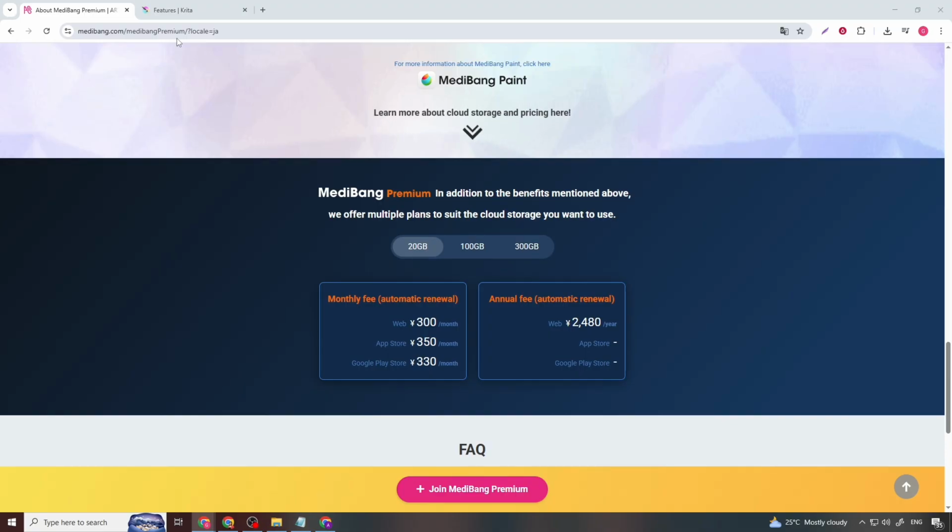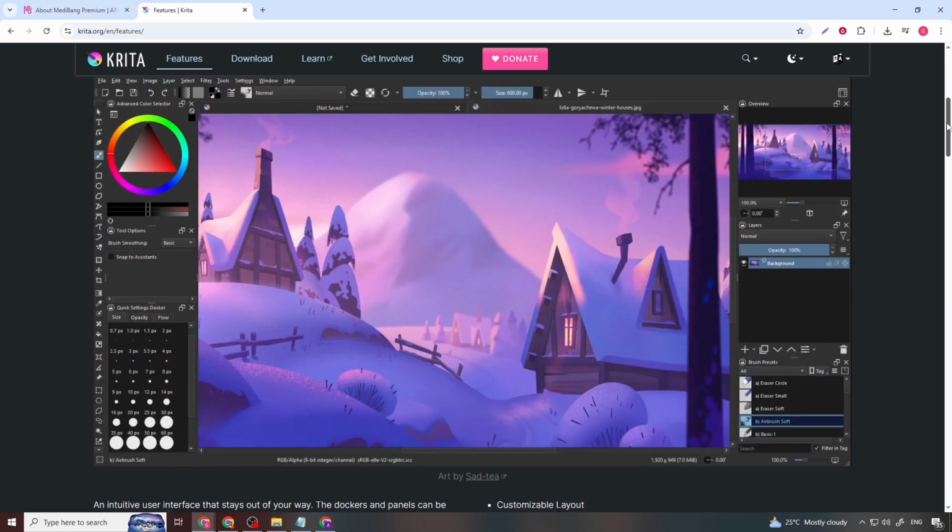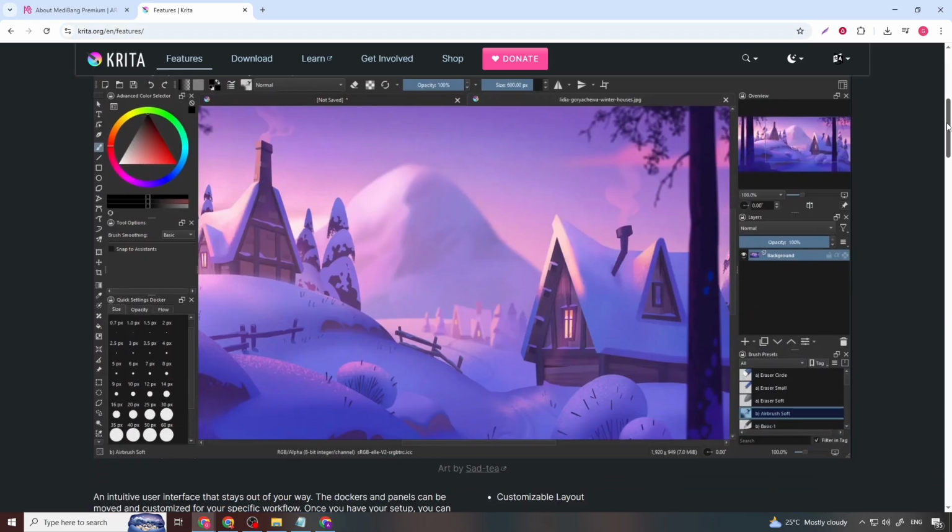This pricing model lowers the barrier to entry and makes MediBang especially popular among the students and indie creators who want professional-style tools without financial pressure. For comparison, Krita is also free and open source, which means both tools remove costs from the equation entirely.